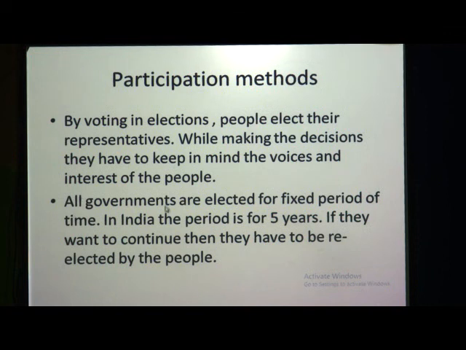Again, all governments are elected for a fixed period of time. Like for example, in India the period is 5 years. If they want to continue, then they have to be re-elected by the people. After 5 years, if the government wants to stay in position and continue, then again they have to be re-elected by the people.